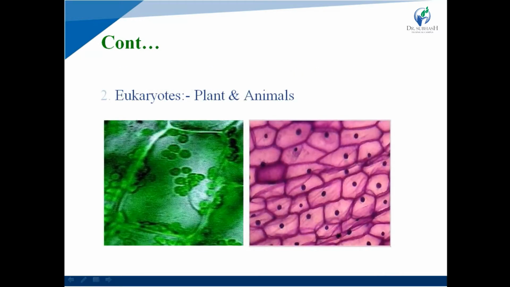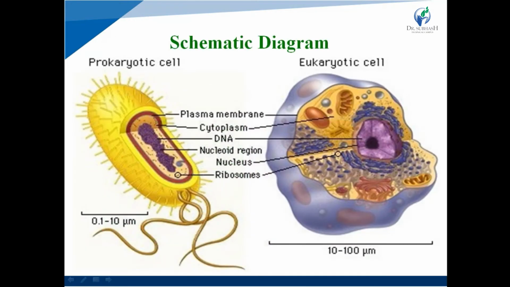Next one is eukaryote cells that are present in plant and animal cells. First figure indicates eukaryote cell that is present in the plant cell, and second figure indicates eukaryote cell present in the animal cells. Schematic diagram of prokaryote cell and eukaryote cell. By using schematic diagram, we will easily differentiate prokaryote cell and eukaryote cell.